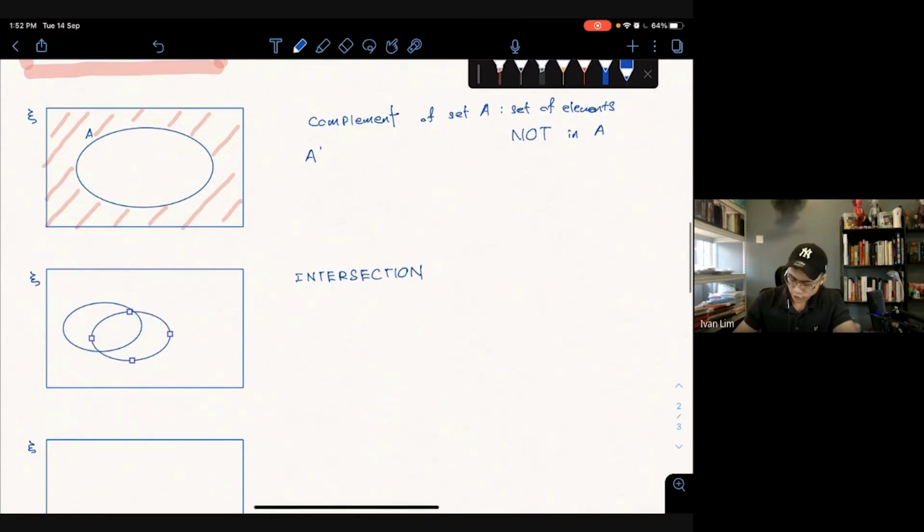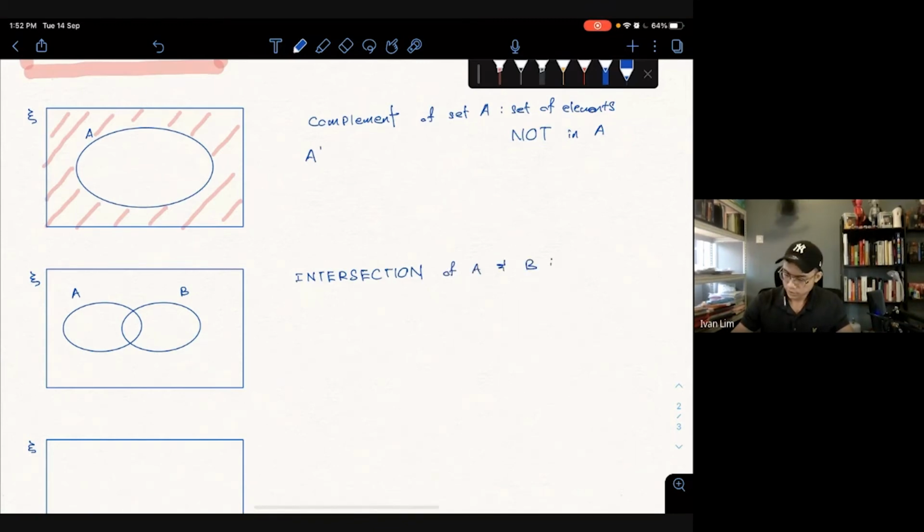Let's say we want to express the intersection between set A and set B. These two oval shapes here, if this is A, this is B, intersection is the set of elements that are both in A and B.